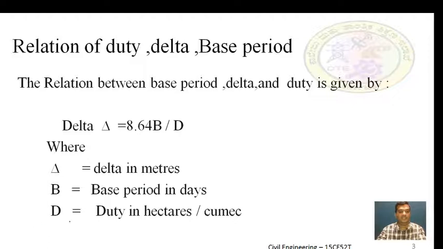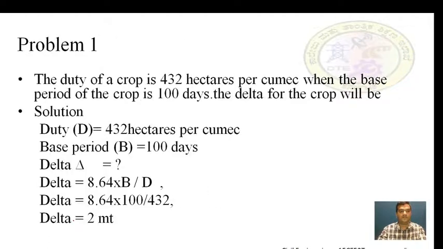D is duty in hectares per cumec. Let us solve this simple problem related to the duty, base period and delta. The question is, the duty of a crop is 432 hectares per cumec and the base period of the crop is 100 days.